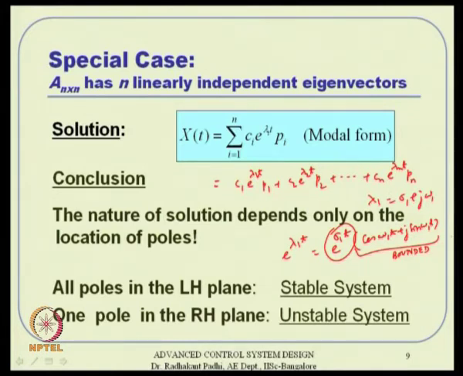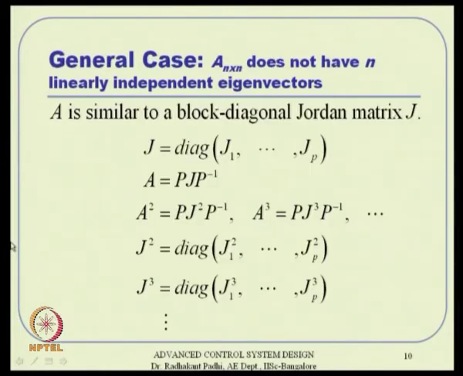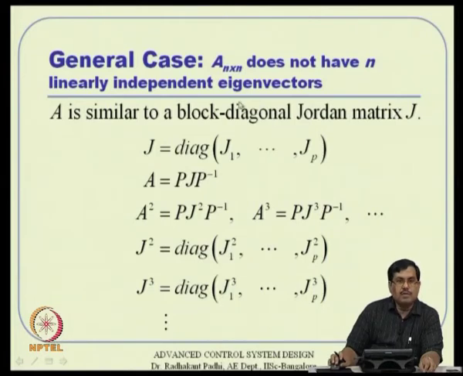Okay. Alright, so this all happens when A has n linearly independent eigenvectors. So the question is what happens otherwise? Does it still have that meaning or not actually? So let us see that. Okay. So if it does not have n linearly independent eigenvectors, then what we really have is, we can reduce this A matrix to a Jordan matrix, which is actually a block diagonal matrix.